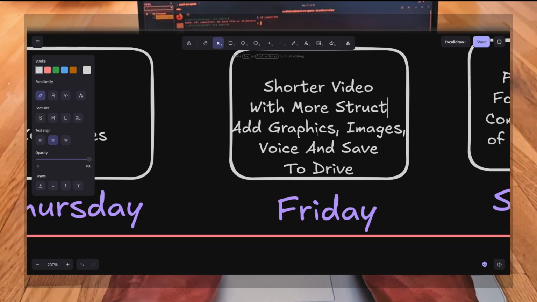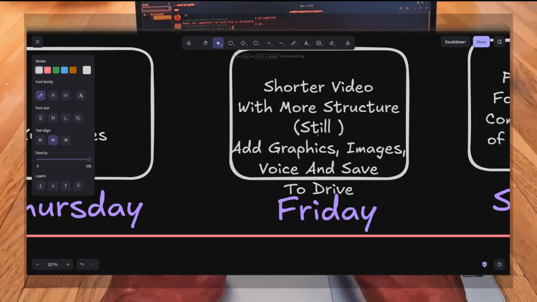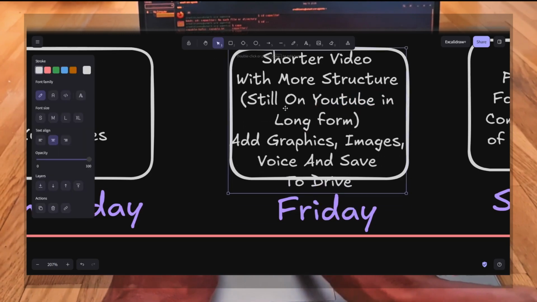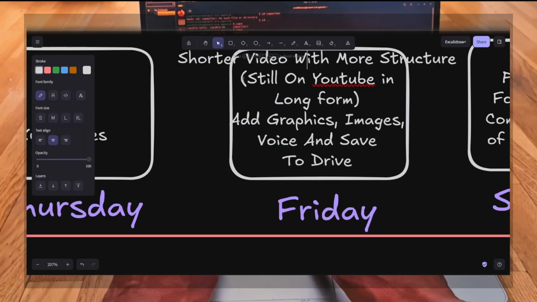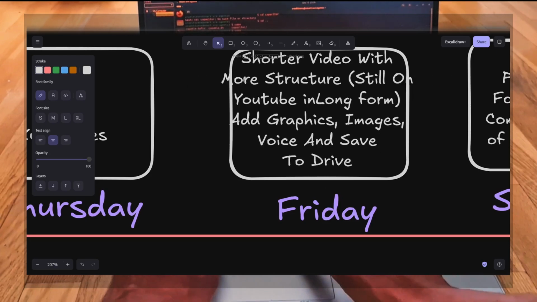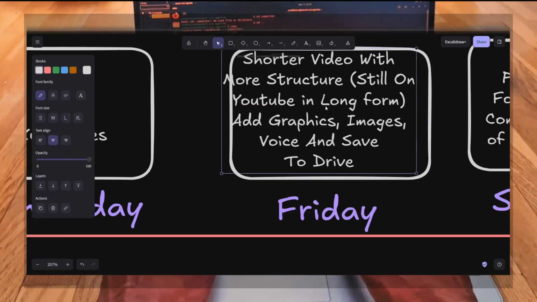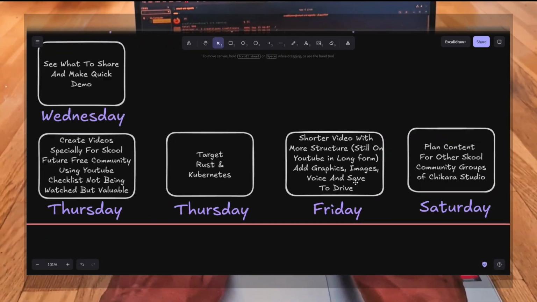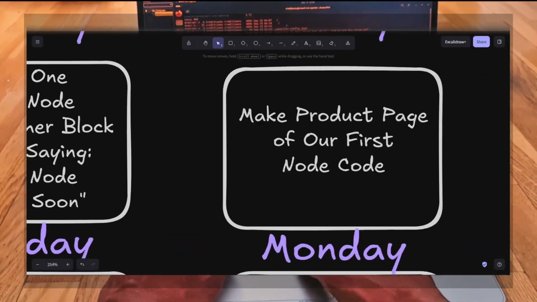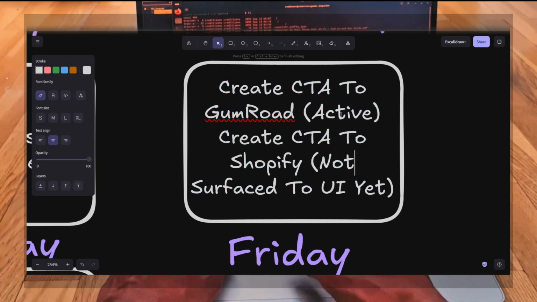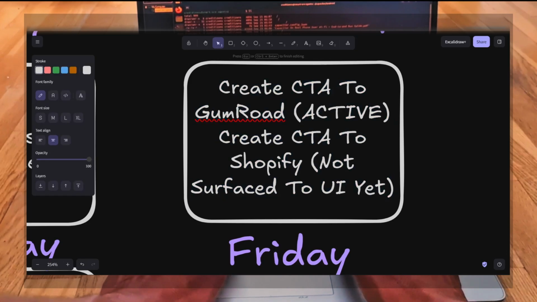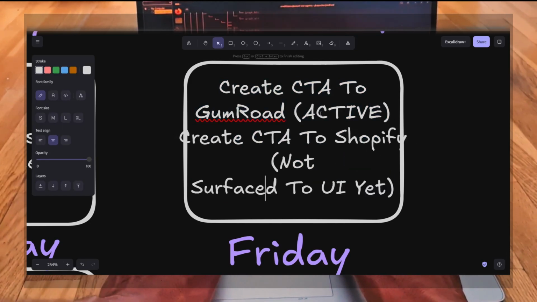Here I'm going to be providing more structure to it by breaking those down, providing maybe some files around it. I will see. I'm not sure yet of what I'm going to do. Maybe this plan is going to change in the meantime, because this is based on Chikara Houses, so I'll be using different rooms. So on Friday I'm going to be working also on Gumroad, which will be the checkout for